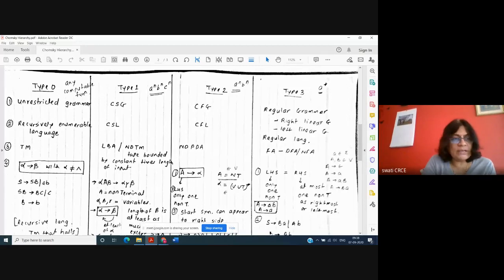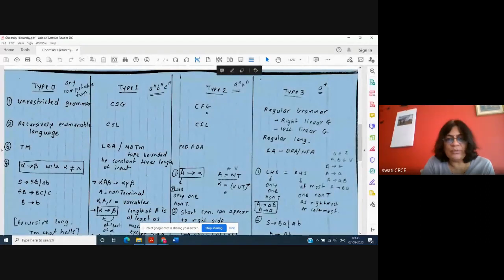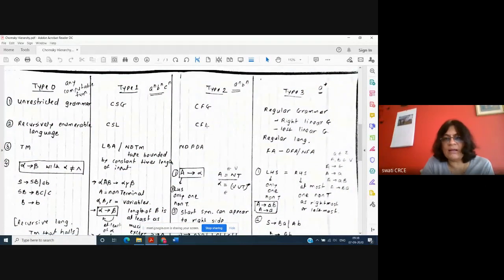Type 0 is the recursively enumerable language. Type 1 is a context sensitive language, and type 2 is a context free language. It is easy to remember once you remember the grammar names. And type 3 is a regular language. That is the second point you can remember.